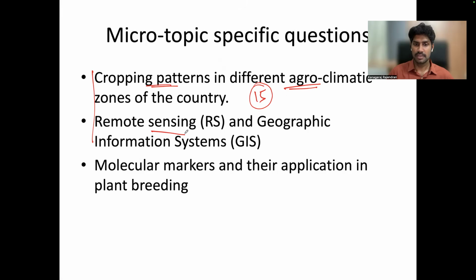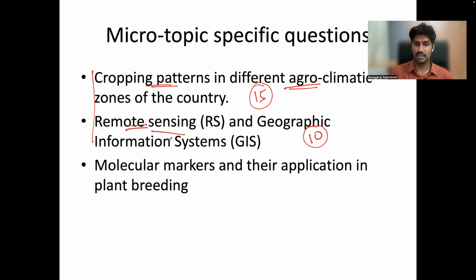For the remote sensing and GIS question, there are more than 10 applications in agriculture. We can list out the applications one by one and give some description under each point. So filling the page is very easy when the question is very generic; we can easily fill the page by writing 10 major applications. But nowadays, the problem is they are asking more micro topic specific questions.